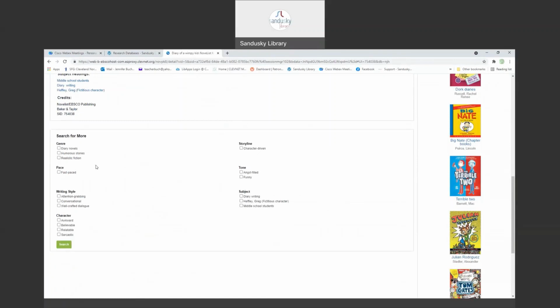And this is our appeal terms. So let's say I really like the fact that it's written like a diary. And I would really like a book that's written like a diary. You could click that, click search, and it'll bring up books that are types of diary books. Maybe I like the fact that it's very conversational in its writing, or that the character is very relatable. I can click on that, I can search, and it will bring up books that are similar.